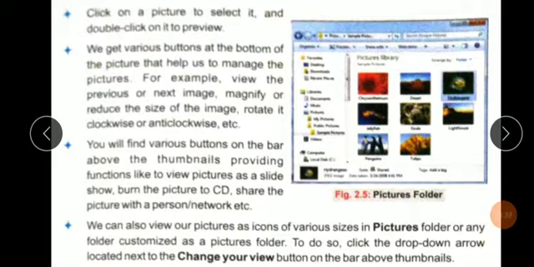And Windows Media Player has a burn process where you can easily burn. It means first you insert a blank disk, blank CD, and select all content, which means the whole song list, and after that you click the CD option and one option appears: burn.